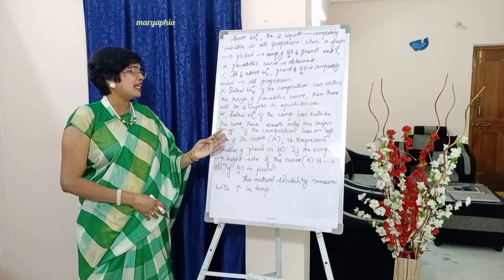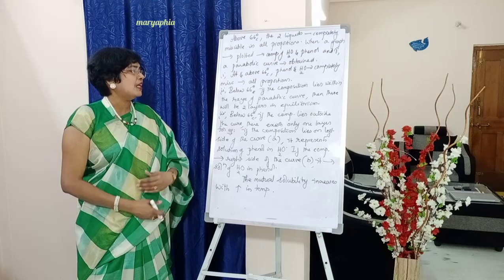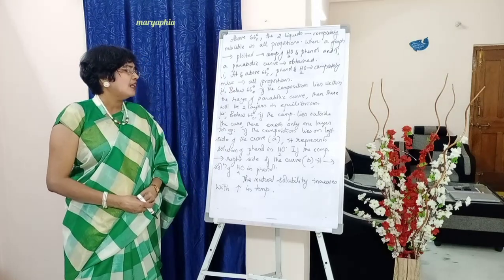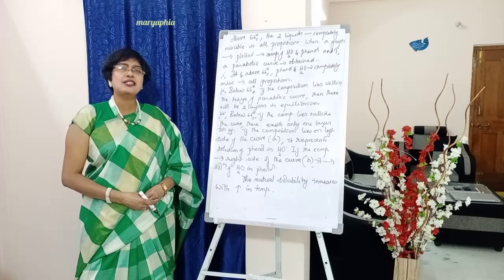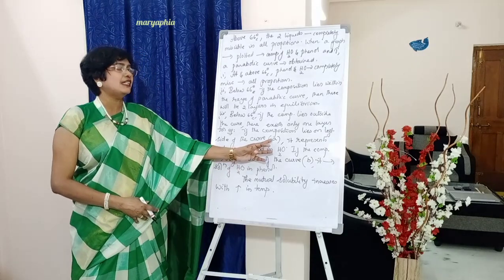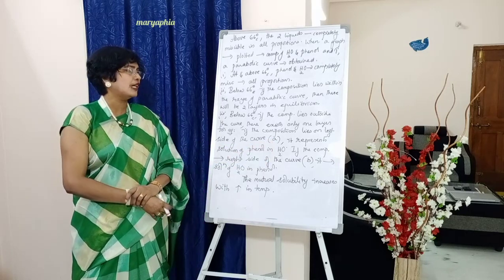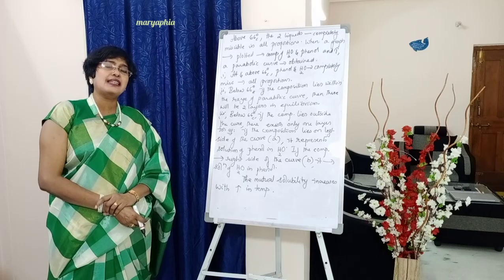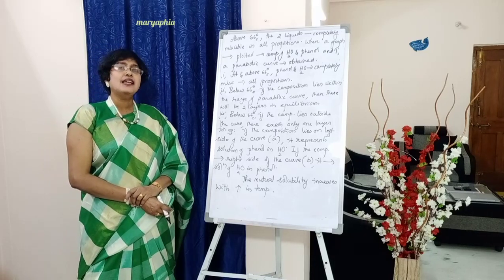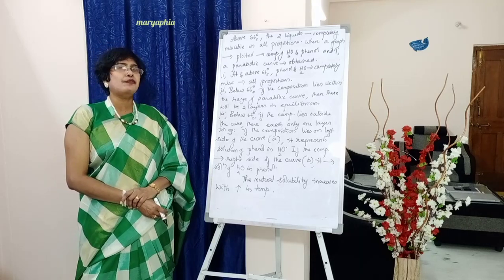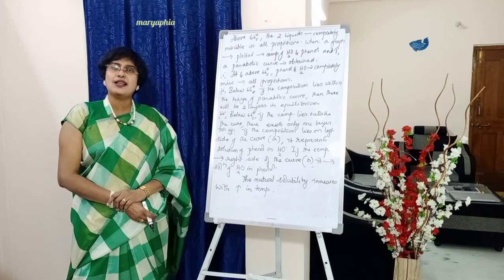For example, if the composition lies on the left side of the curve, denoted by the letter A, it represents, A means we started with 100% water and 0% phenol. So a little amount of phenol is there, more amount of water is there.